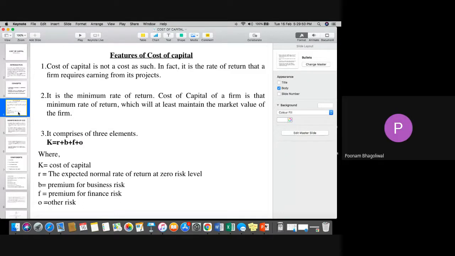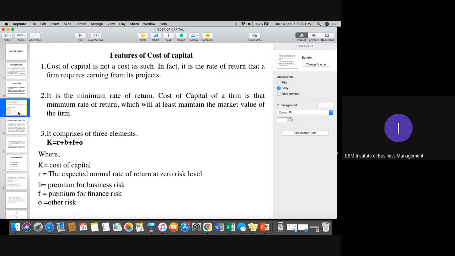Yes. Okay. Now, the next important element. Whenever we talk about any cost of capital option, we have basically these components. That is K equal to R plus B plus F plus O. The first part is K, which is called cost of capital. The R is basically expected return at zero risk level.